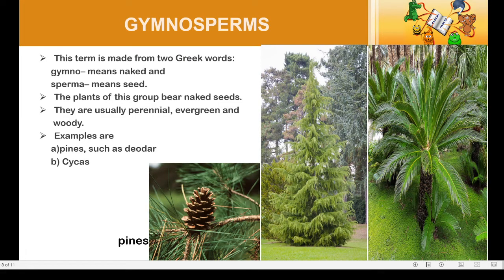So, under phanerogams, let us see gymnosperms. Gymnosperm, the word is derived from Greek words: gymno means naked and sperma means seed. So the seeds are not enclosed in a fruit. These plants are basically perennial, evergreen and woody. Examples are deodar and cycas.